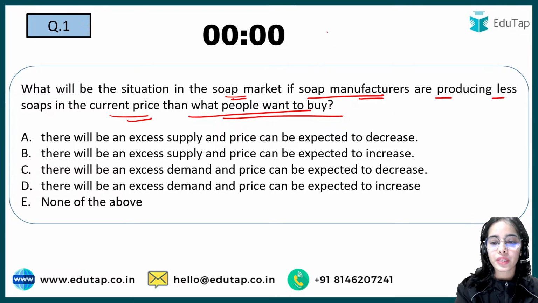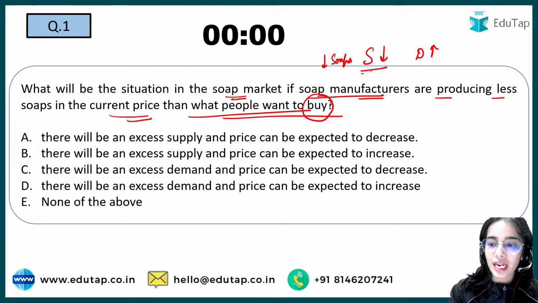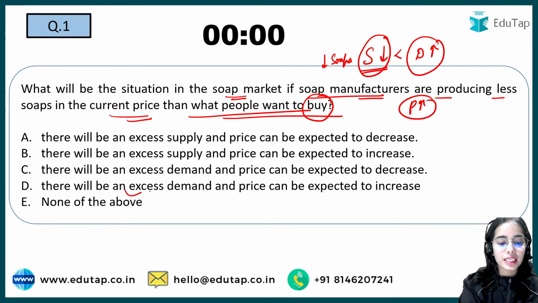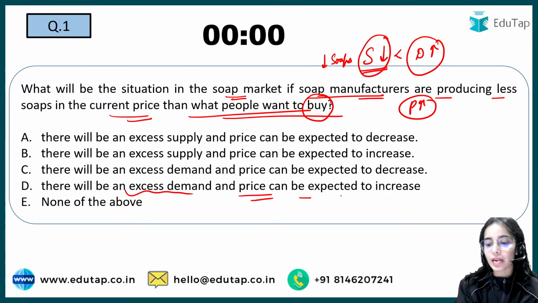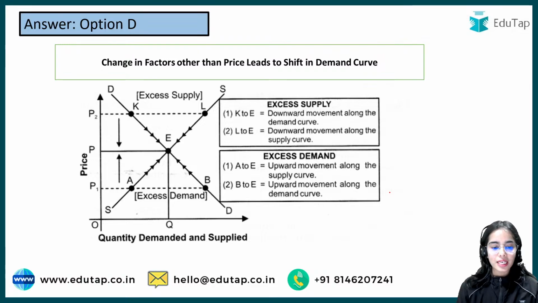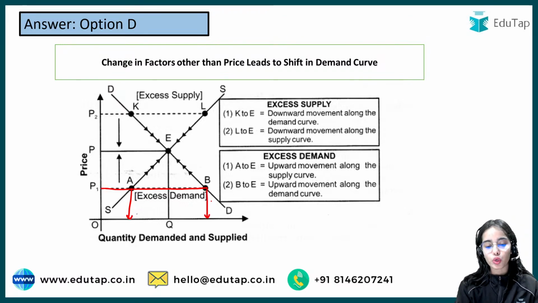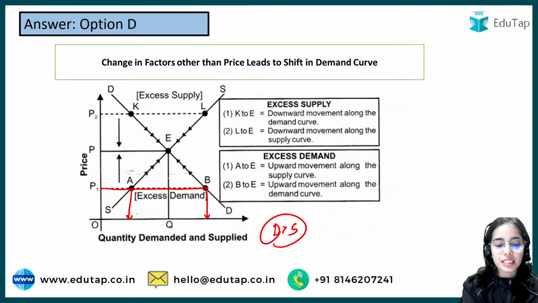The soap manufacturers are producing fewer soaps, that means the supply of soap is less and the people want to buy more soaps, that means demand for soap is high. So when the supply of soap is less and the demand is high, then the prices start increasing. Here there is excess demand and the price can be expected to increase. When the prices are very low, the manufacturers want to supply less and the buyers want to demand more. So when the demand is greater than supply, the prices will start increasing.